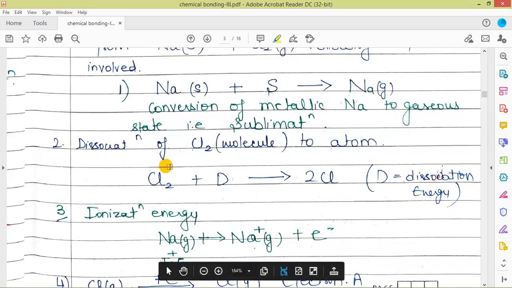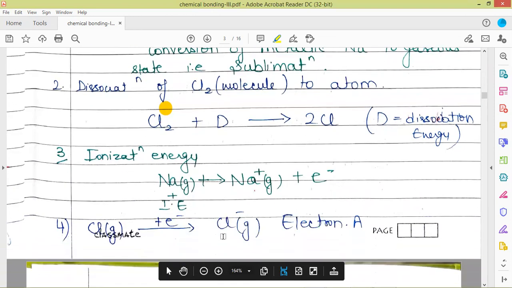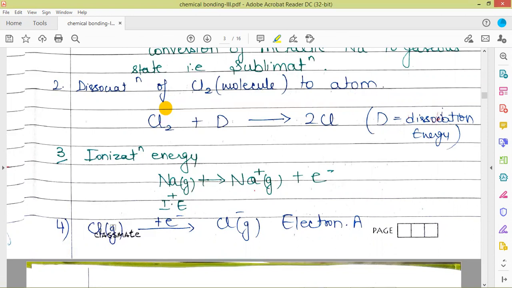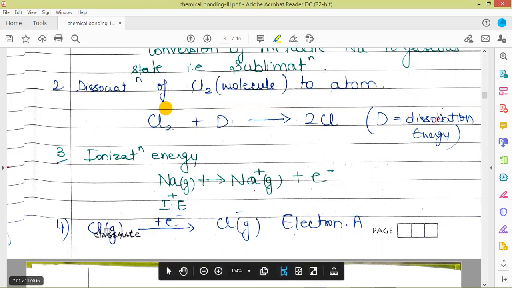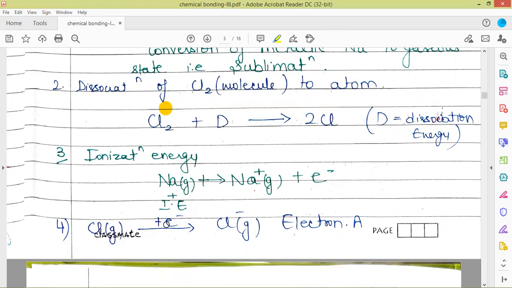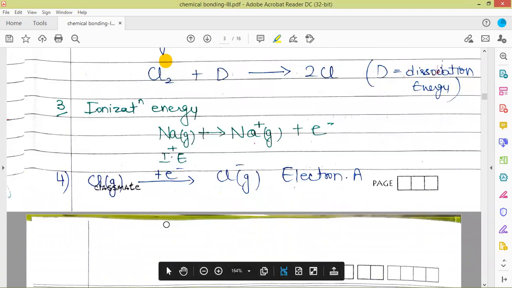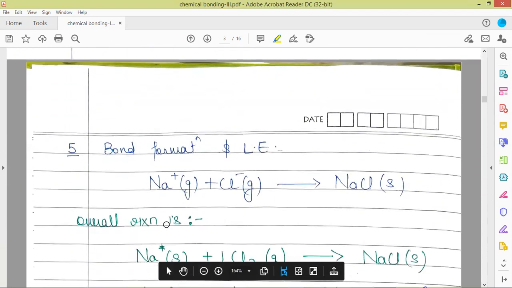Next energy which is going to be required by the sodium for the conversion of sodium gas into sodium ion in the gaseous state is ionization energy, required to remove the most loosely bound electron from the isolated gaseous atom of sodium. The next energy is for the conversion of chlorine gas into chloride ion, where element chlorine is going to gain 1 electron, and electron affinity is the energy which is going to be released there, because whenever there is a gain of electron, it is associated with the release of energy.